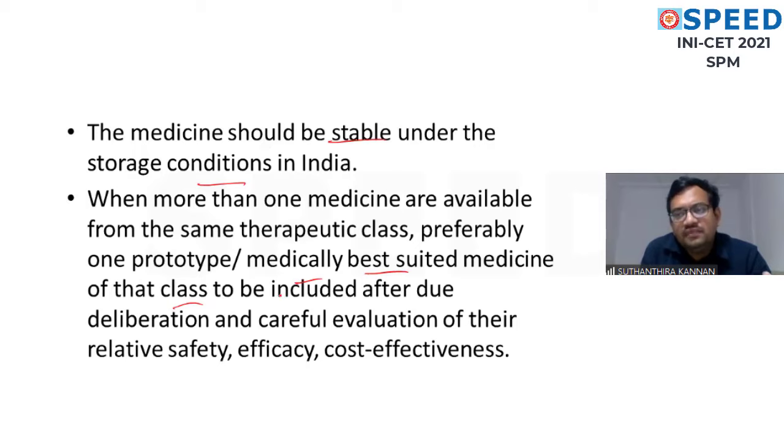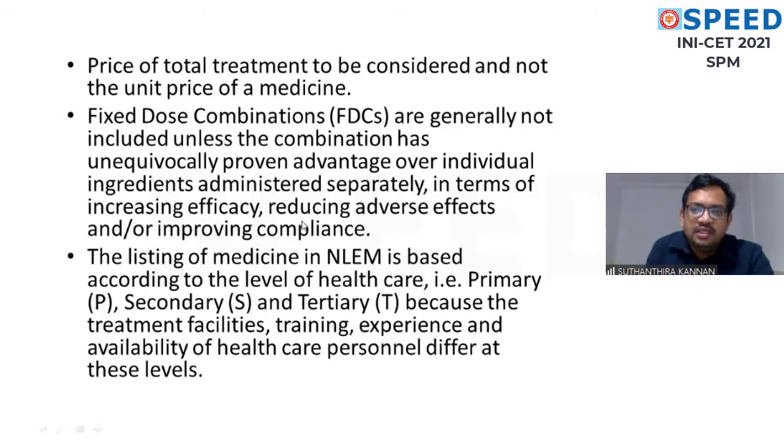Suppose I have SGLT inhibitors and metformin for diabetes, which should I choose? Based on the best suited medicine of that class. Suppose in the same class I have so many drugs, I will have to fix one medicine. Suppose in fluoroquinolones I have gatifloxacin, moxifloxacin, ofloxacin, sparfloxacin, so many are there. We have to see which is suitable on safety, efficacy and cost effectiveness. Suppose in some states levofloxacin is best, in some states norfloxacin is best, depending on the safety, efficacy and cost effectiveness in that state.